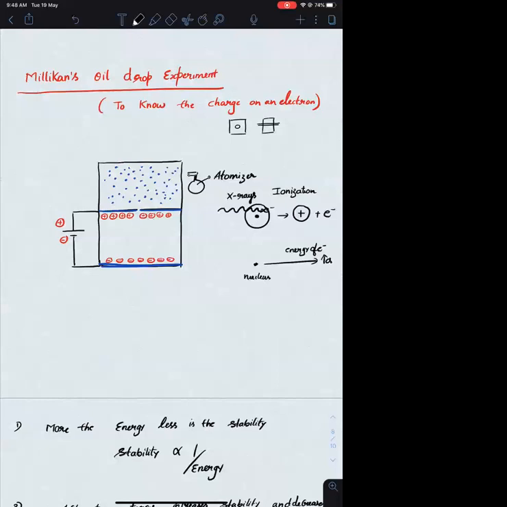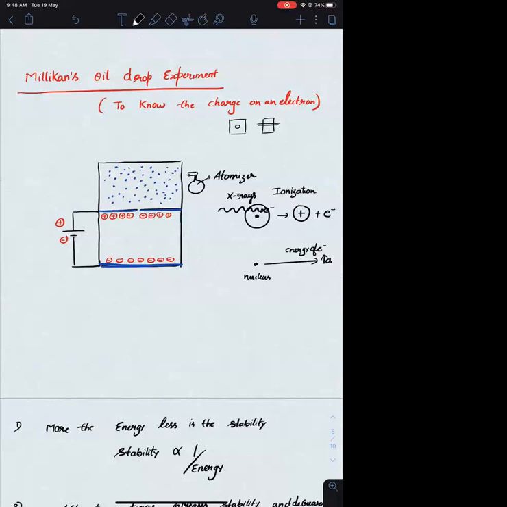Whenever I am imparting X-rays on the atom, the electron on absorbing those X-rays has its energy increased. If the energy of the electron increases, it will be moving away and away from the nucleus. After one particular point, it will be coming out of the atom. That means we have isolated those electrons from the atom.